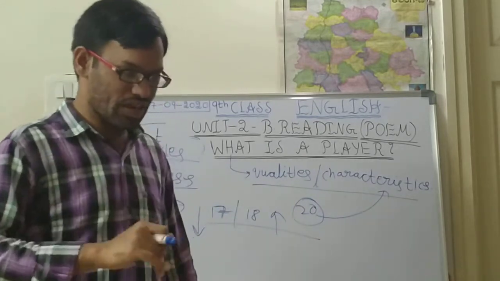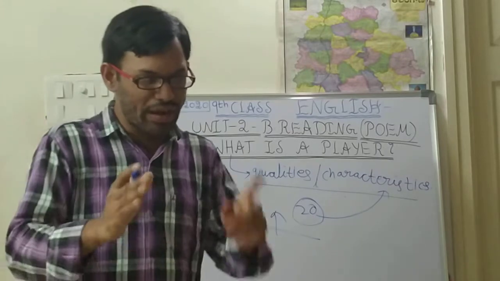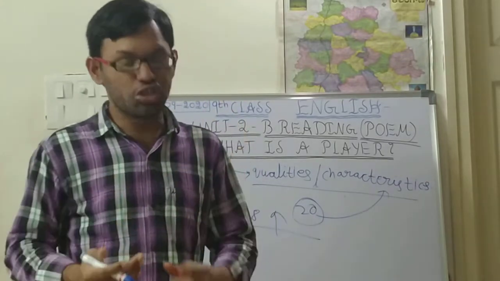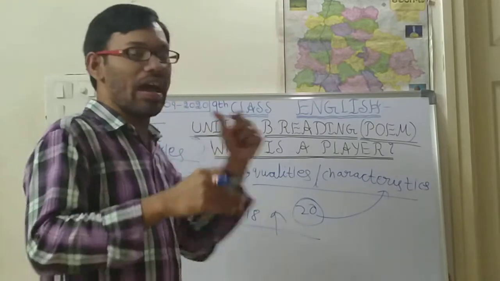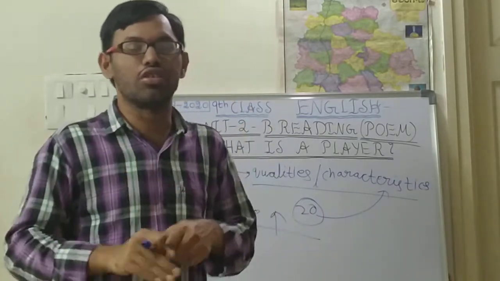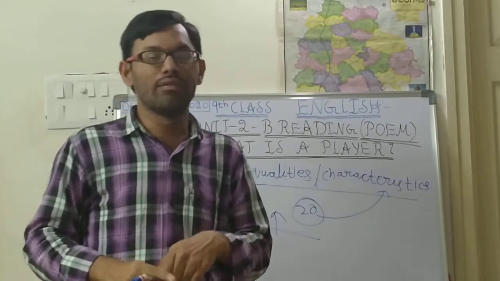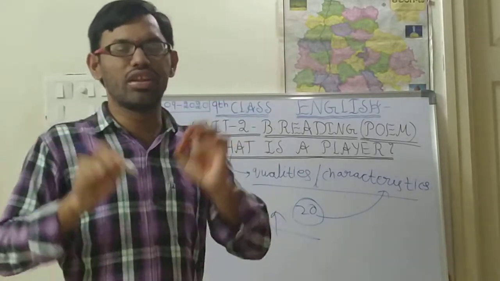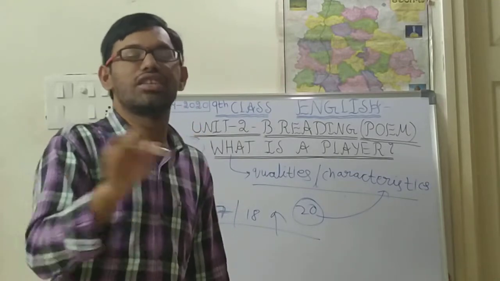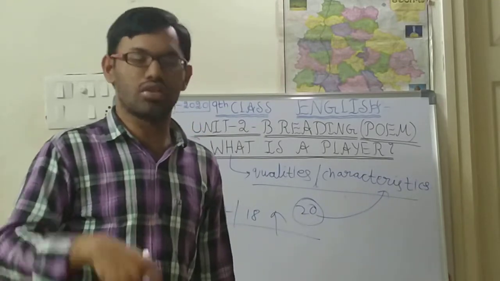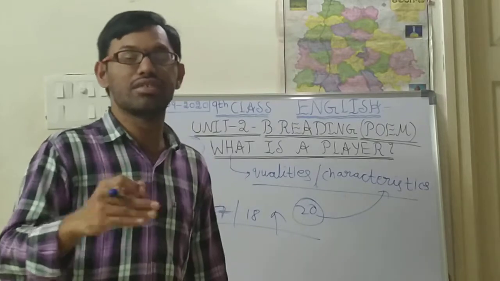Next, the fourth stanza, the last stanza. A player is the one who has a strong, sensible mind. Strong mind and sensible mind. Sensible means a sensitive mind, considering everything, adjusting with the surroundings. That is called a sensible mind.